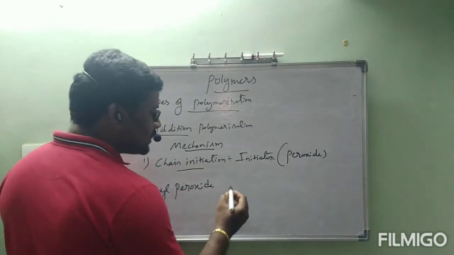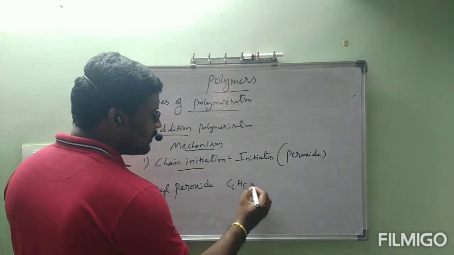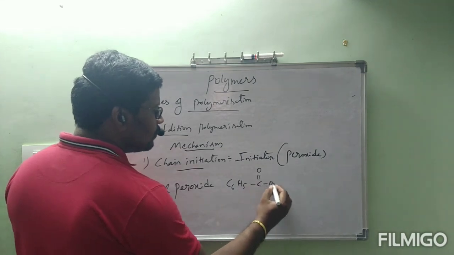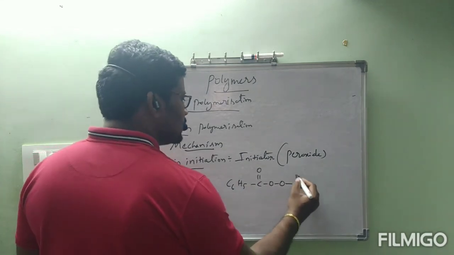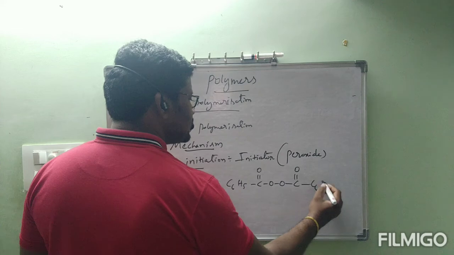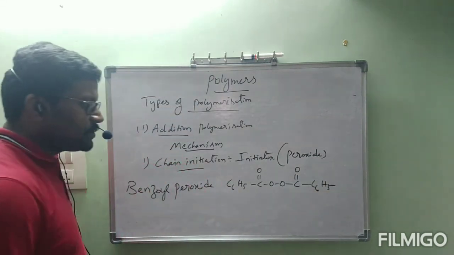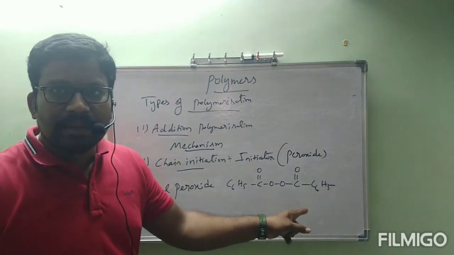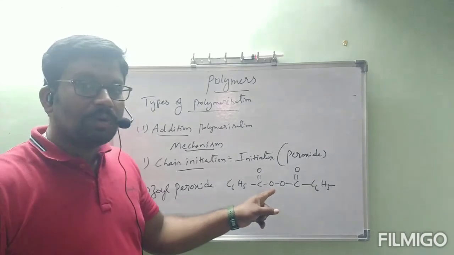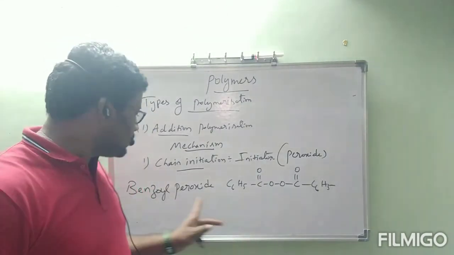Structure of this benzoyl peroxide is C6H5, C double bond O, O single bond O, C double bond O, C6H5. Please observe, in between C double bond O and C double bond O, we have two oxygens. This is peroxide.